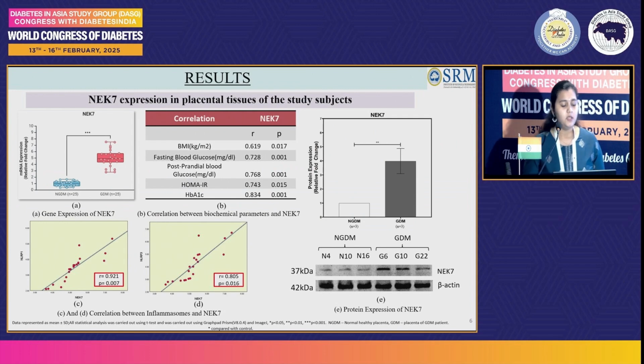We then did the expression analysis of NEK7 in the placental tissues and observed that the mRNA expression as well as the protein expression of NEK7 were significantly upregulated in the GDM placental group in comparison to the normal healthy placental samples. Upon observing the correlation of NEK7 with the biochemical parameters as well as with inflammasomes, we observed a significant positive correlation. Here, positive correlation means that if NEK7 expression is increased, the inflammasome expression will also be increased.